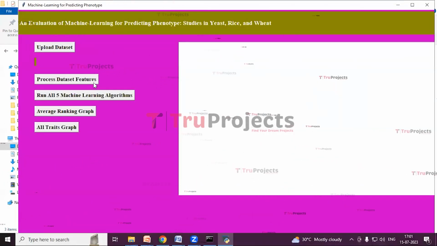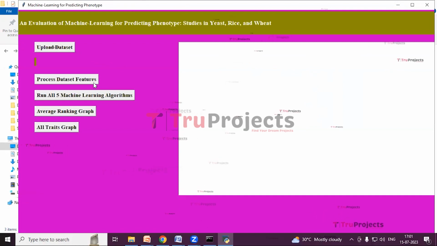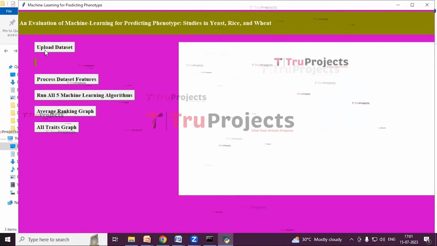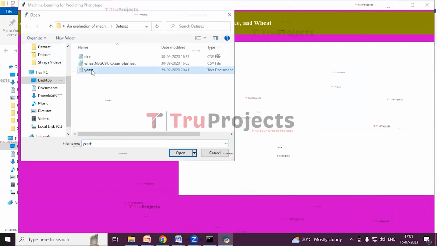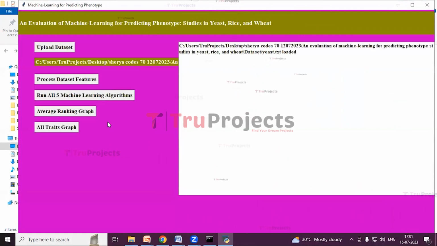So this is the graphical user interface of the project. With this we can interact with the program. First step is to upload the dataset. Click on the button Upload Dataset. Select the yeast dataset for building the model. So the dataset is uploaded.